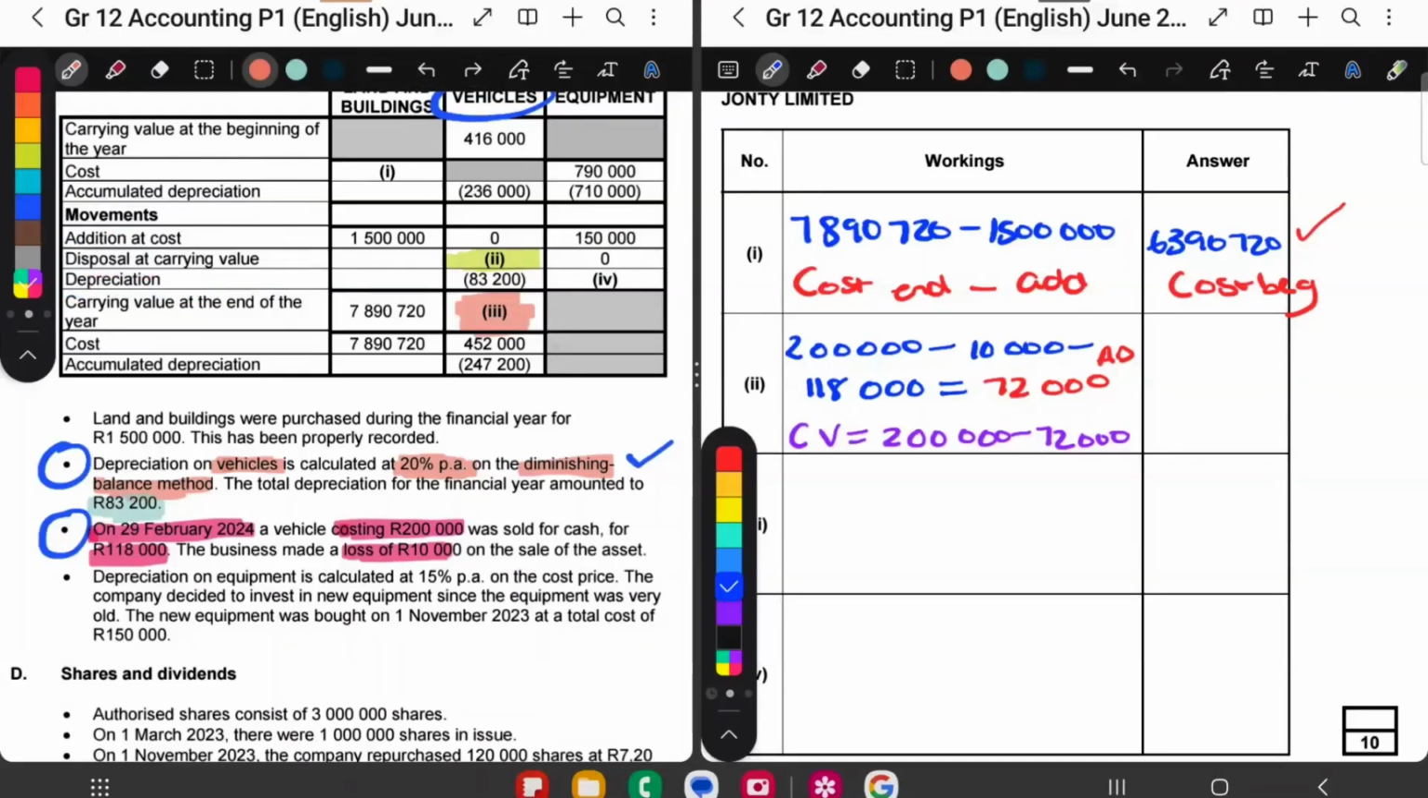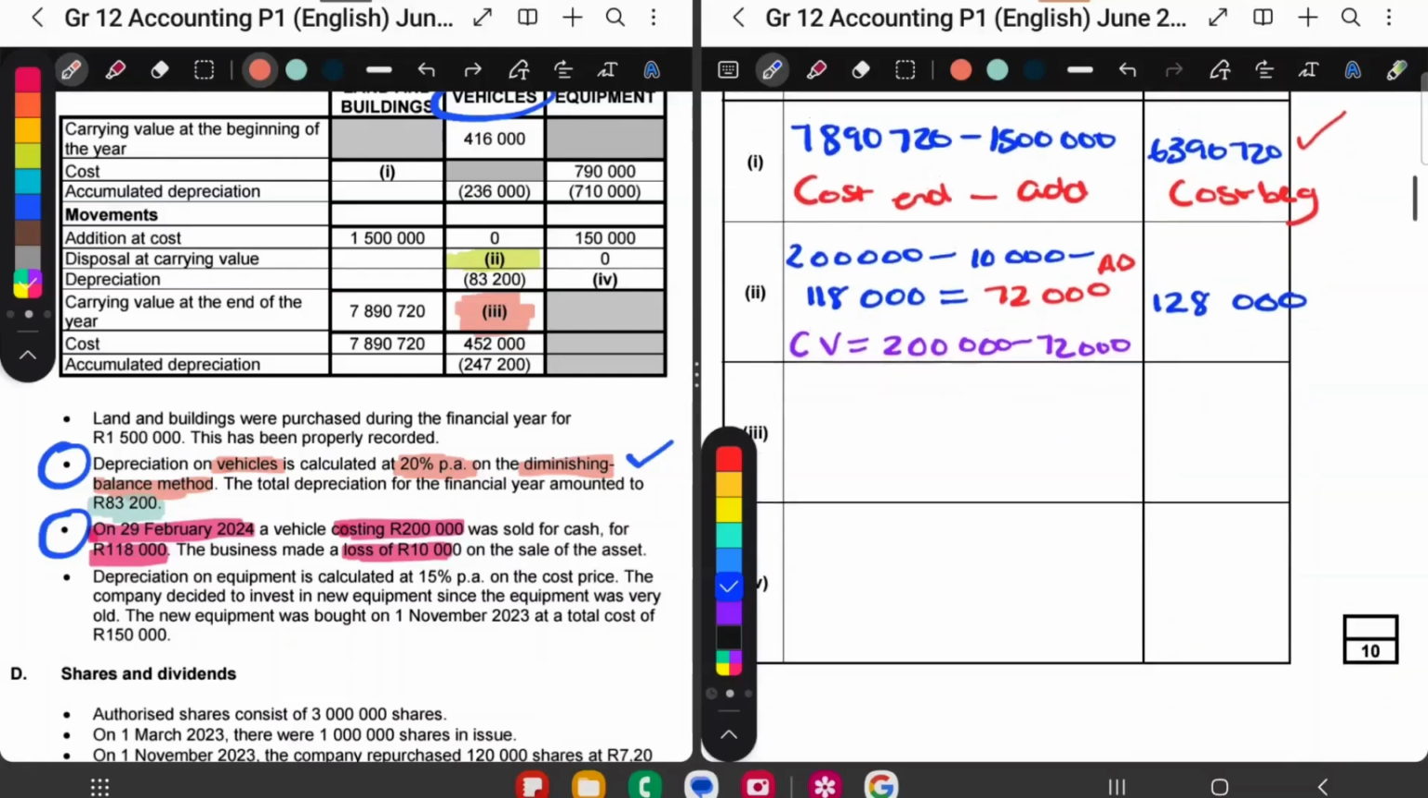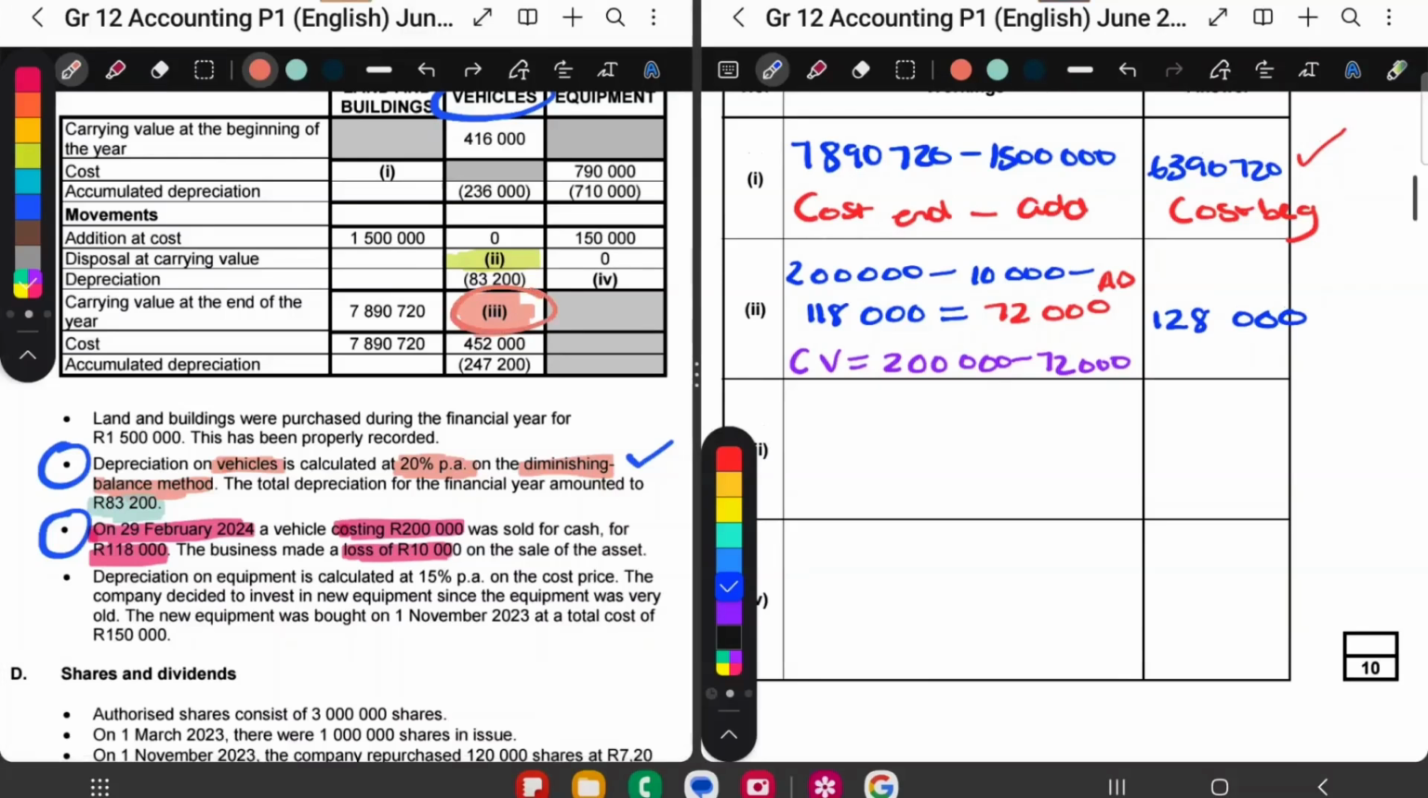So that missing amount is then 128,000. That is disposal at carrying value. Okay, let's go look at this number 3 in our missing information.